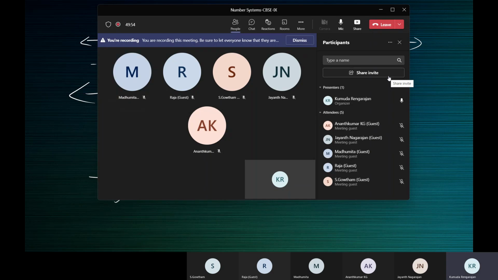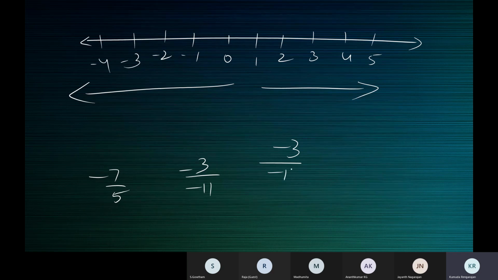Is minus 11 an integer? Yes, ma'am. Now is minus 3 by minus 11 an integer? No, ma'am. Minus 3 is an integer. Yes. Minus 11 is also an integer. But minus 3 by minus 11 is not an integer.